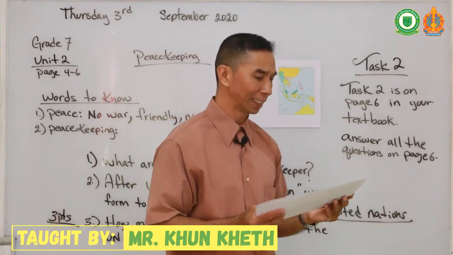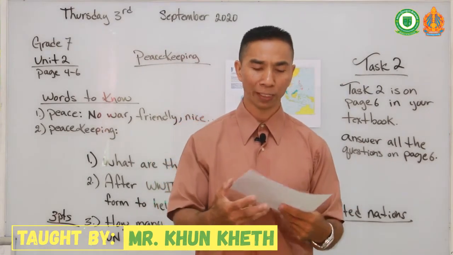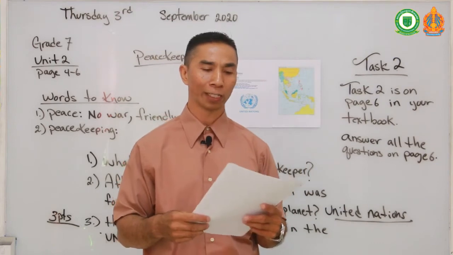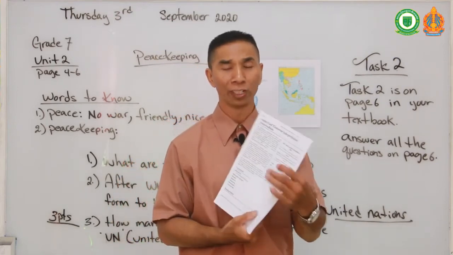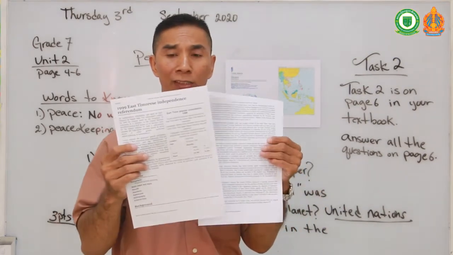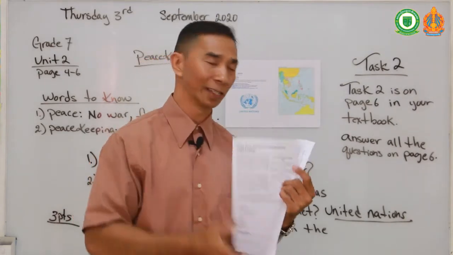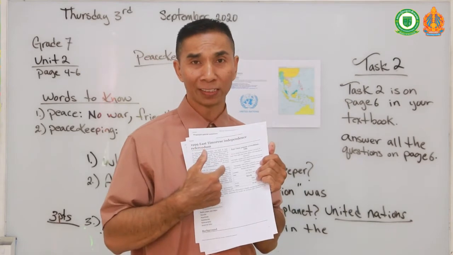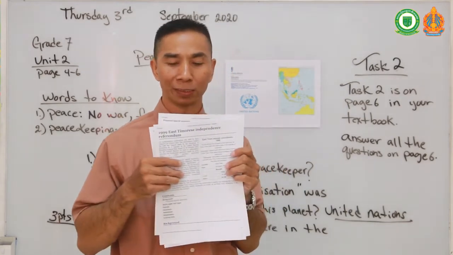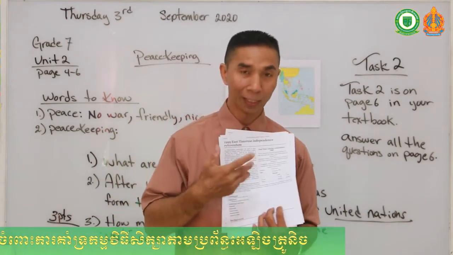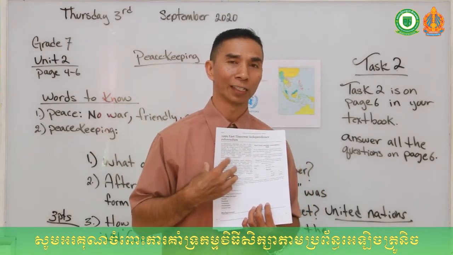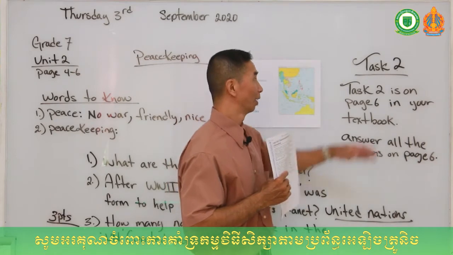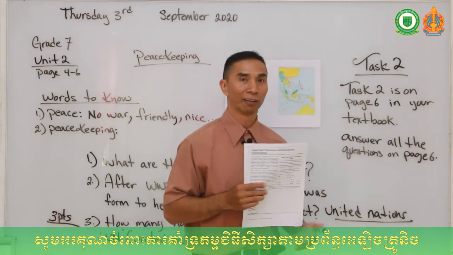Okay, class, for this task, I will give you 30 minutes to complete. Once you complete this task, please submit your work to my personal Telegram so I can correct and grade it for you. Remember, it is really important to read about East Timor so you can get an understanding of what the people in East Timor went through during 1999 fighting for their independence. So you will understand how they went through it, so you can write your letters to your brothers or your sisters or your family. That is part of our second task.